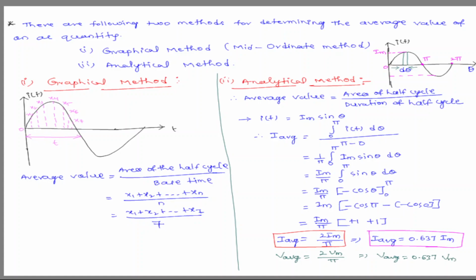Remember, in the derivation we calculated the average value for current. If it is voltage, it is the same derivation and we get the same equation. This is about the average value of an alternating quantity. Thank you.